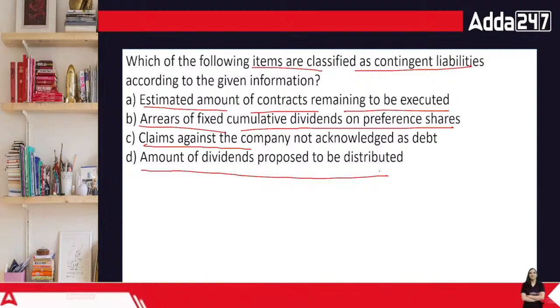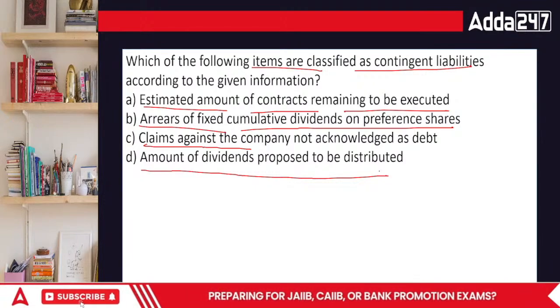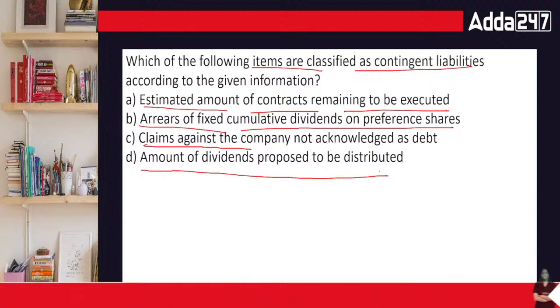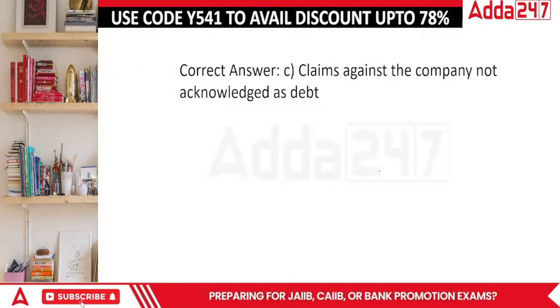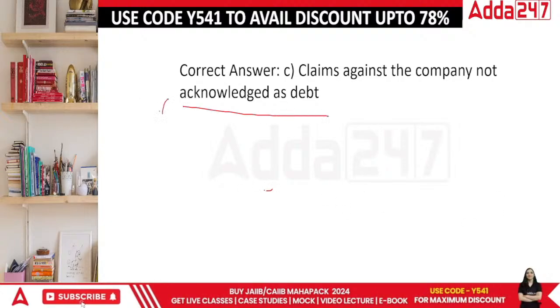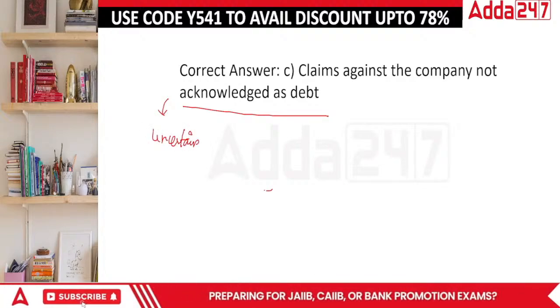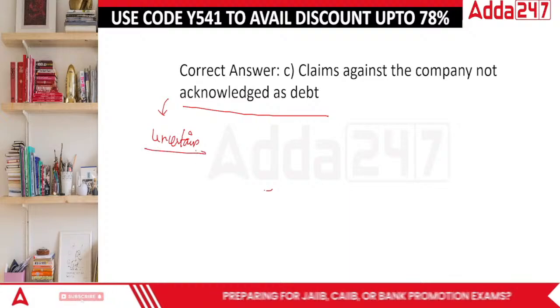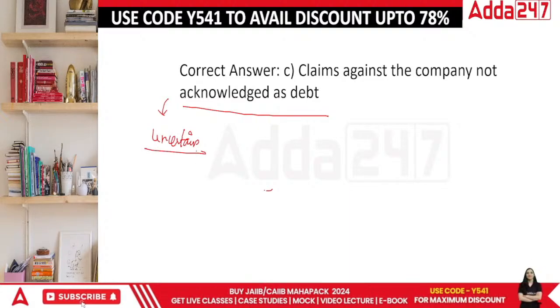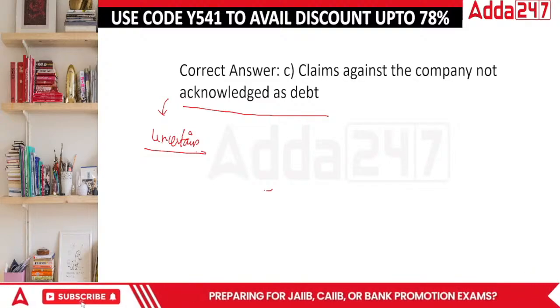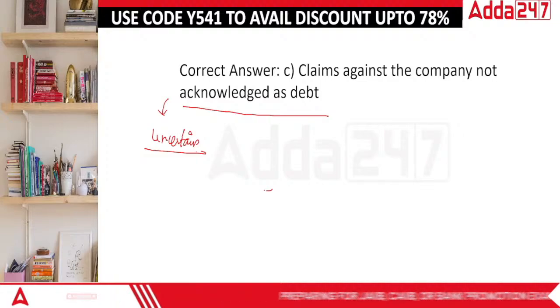So in this case, what's going to be the answer? The answer is going to be the claims which are not acknowledged as debt. Not acknowledged matlab, this is totally uncertain in nature. When there is a huge amount of uncertainty involved in it, then we cannot include it. Done everyone? So in this case, that is the answer.